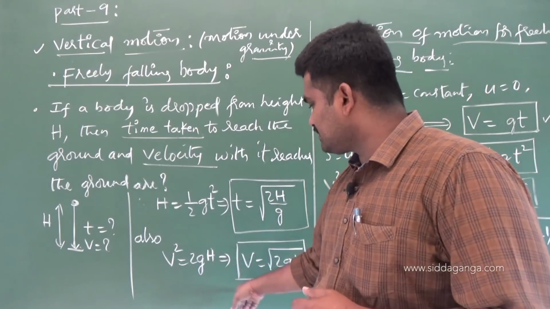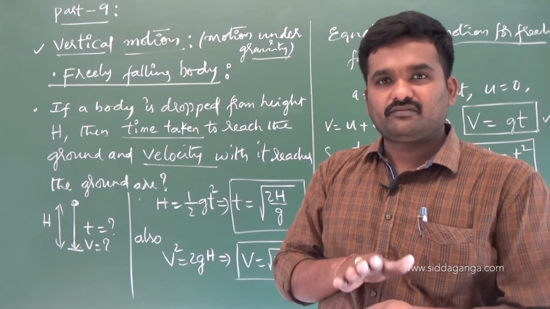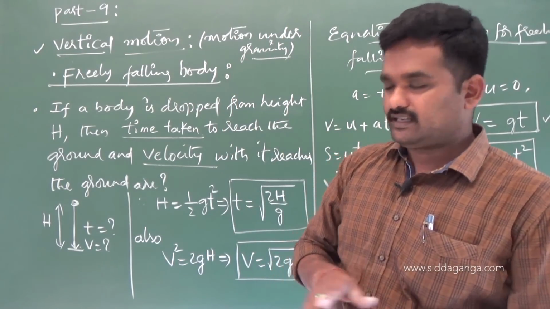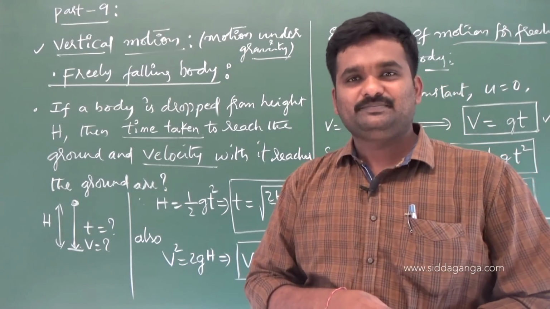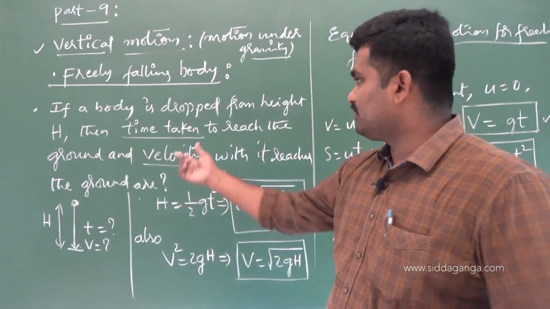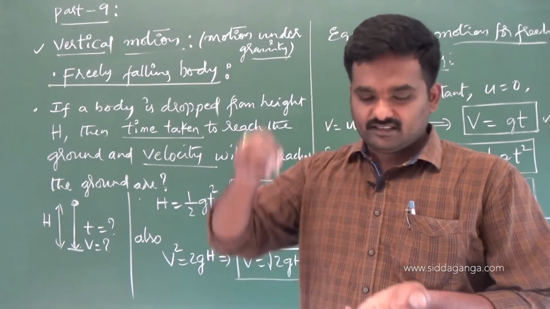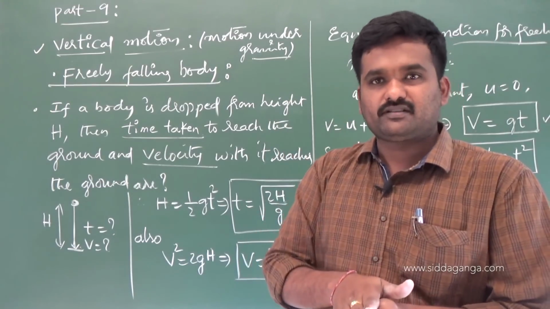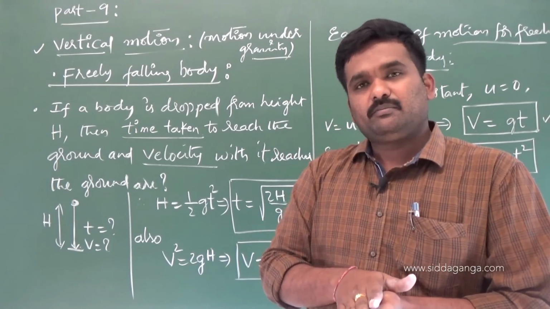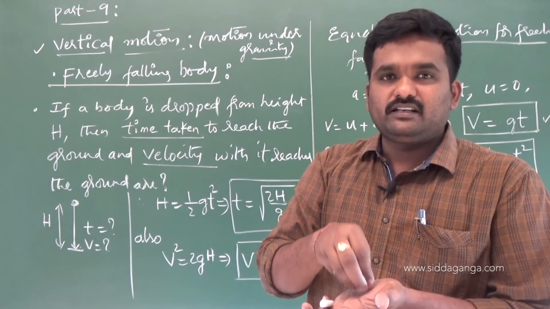What is the velocity on reaching the ground? Don't think that since it is dropped, after reaching the ground it comes to rest, so v equals root 2gh should be 0. You should not think that. Why? Because we are talking about the velocity with which it reaches the ground, meaning it is going to hit the ground before coming to rest. After hitting, no doubt after some time it will come to rest. We are bothered about, before it hits the ground, with what speed it is going to hit.